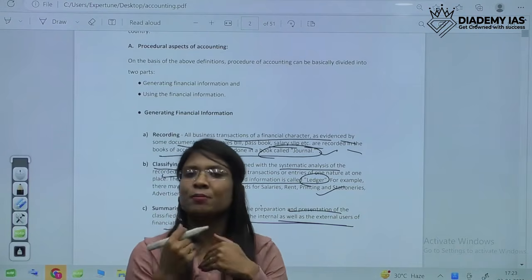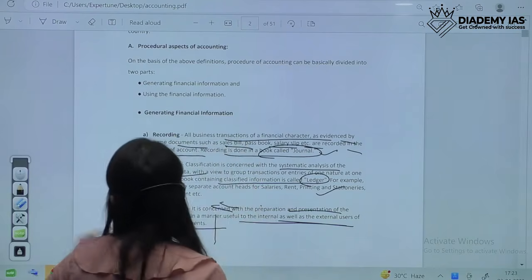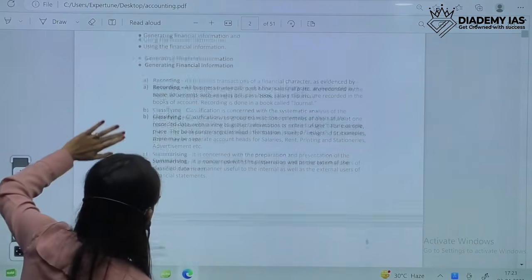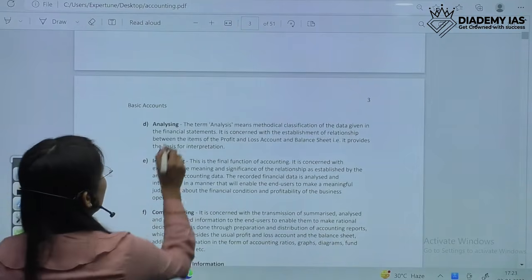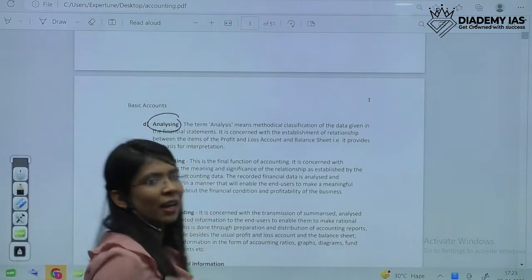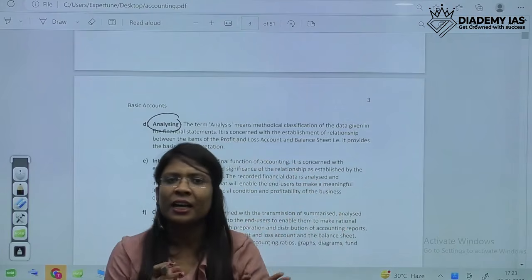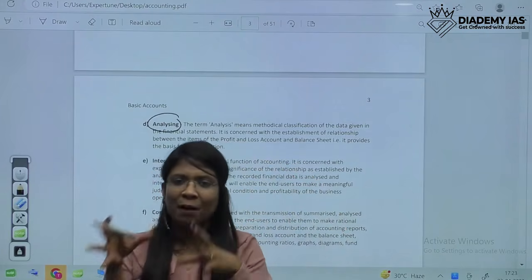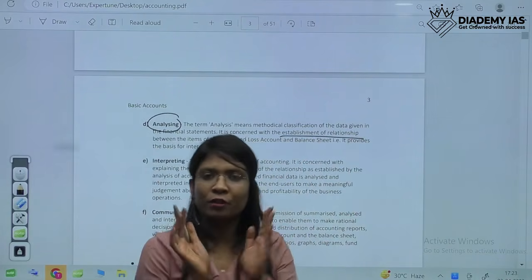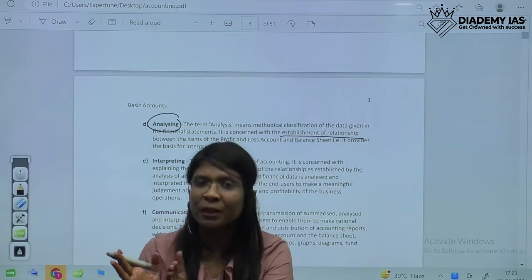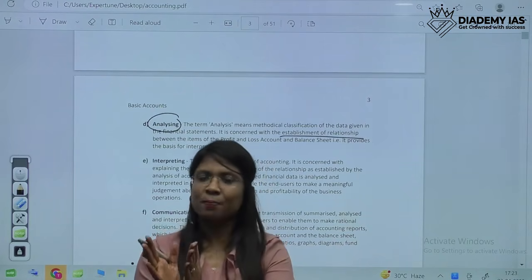Then after, 2-3 steps are also there which help in interpretation of the results. So now I'll explain those 3 steps. First is analyzing. What do we mean by analyzing? Analyzing says that, like for P&L and balance sheet, we'll make a relationship. First of all, we have to establish a relationship between some P&L items and some balance sheet items.